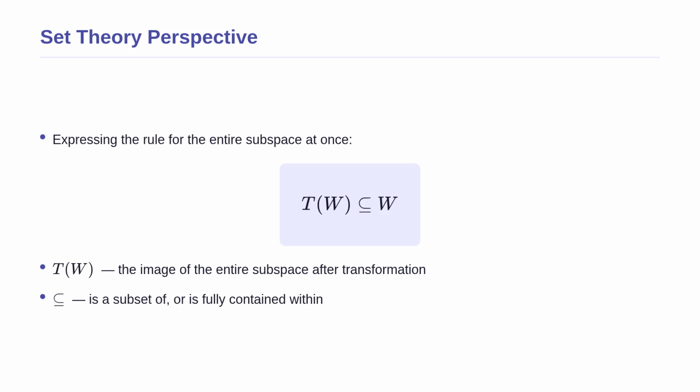We can also write this exact same rule using set theory, which gives us a broader perspective. The formula is T of W is a subset of W. Instead of looking at one vector at a time, T of uppercase W represents the transformed version of the entire subspace all at once. The subset symbol means this new transformed shape is fully contained within the original subspace boundaries. The transformation might shrink the subspace, but it will never cause it to bulge out into the larger surrounding vector space. This allows us to study the transformation on a smaller scale.